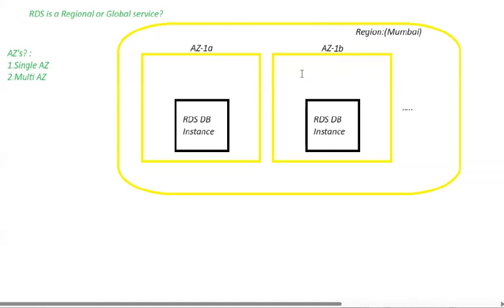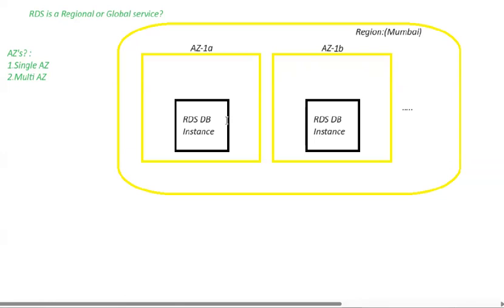Let's take the Mumbai region as an example. If any availability zone fails, my DNS routes traffic to the other RDS instance present in another availability zone.